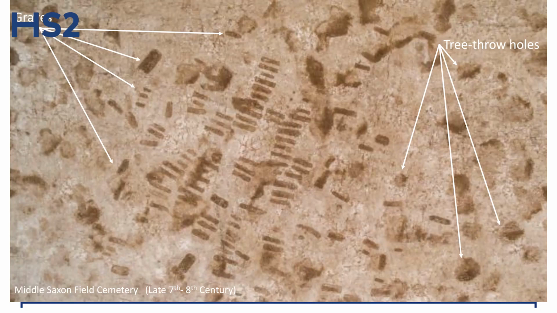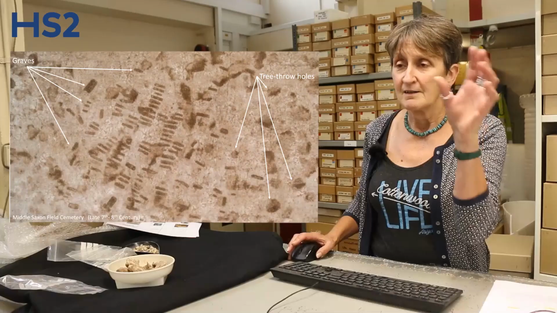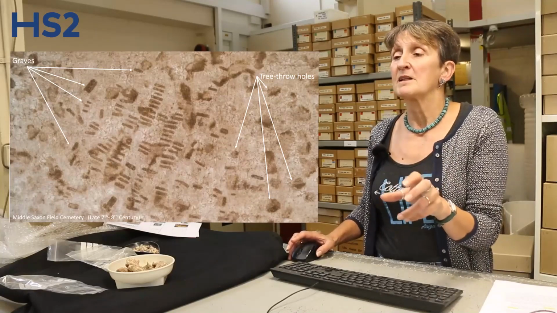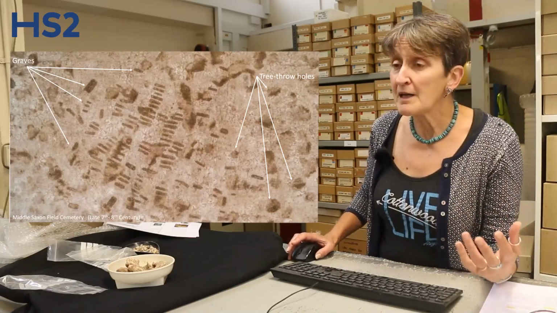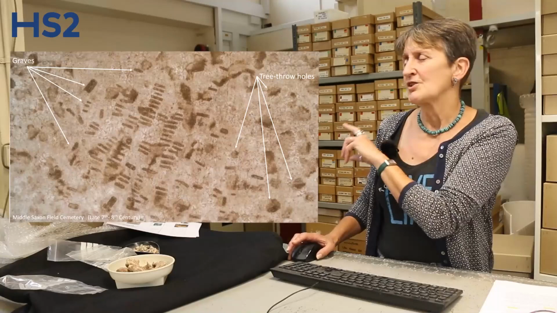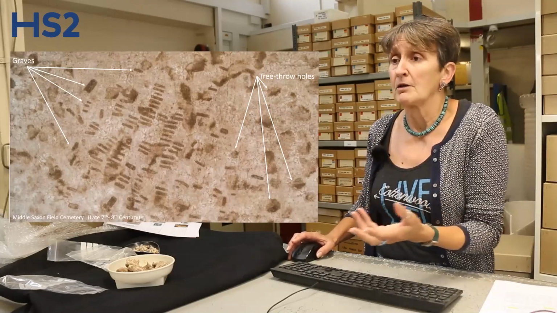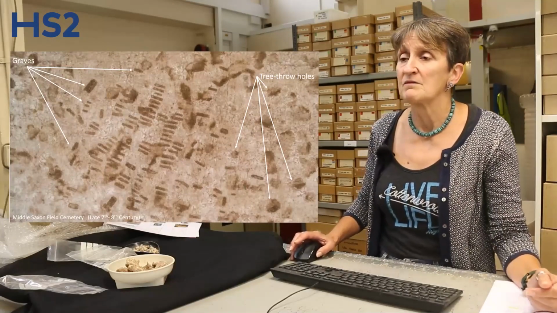Organisation can also vary. You could see, for instance, the orderly rows of a Middle Saxon field cemetery, such as we have here. The rectangular features that you can see there are rows down that middle bit. They are the graves. The more circular features that you can see towards the edges there are tree throws. This is where a tree's gone over and it leaves a feature in the ground that we can see archaeologically. So these kinds of cemeteries, or later medieval and post-medieval churchyards, were quite orderly.